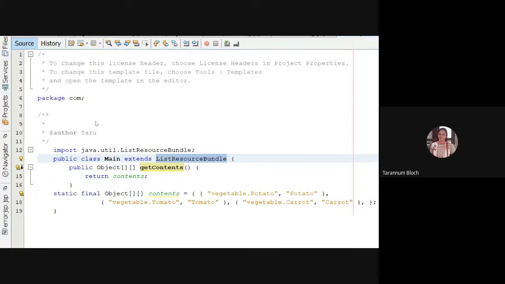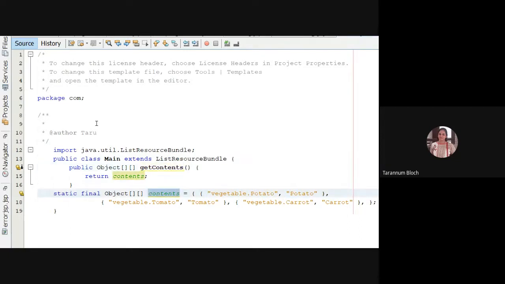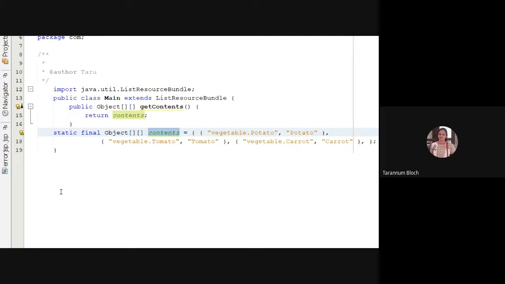Key and value pair. For example, here I have the array of objects which contains, right? And we want to get these contents, so we have a getter method, getContents. This is a member of your resource bundle class. So contents are the resource bundle. Bundle means a set of resources, and we have key and value. So if I have created vegetable.potato, this is my key, and the value is potato.